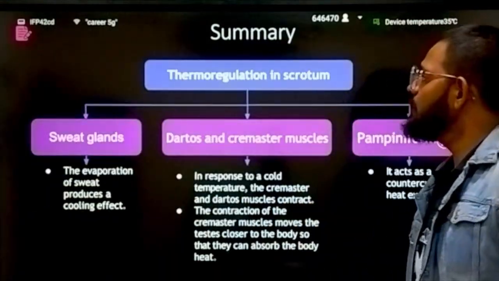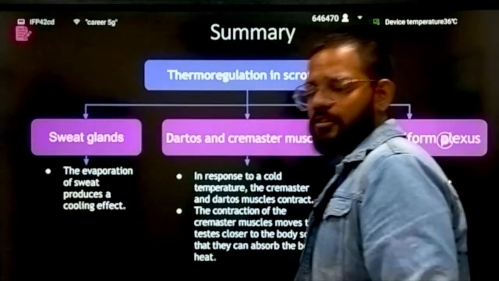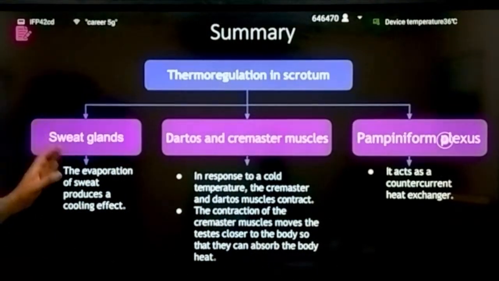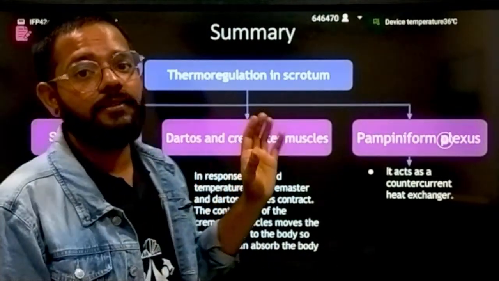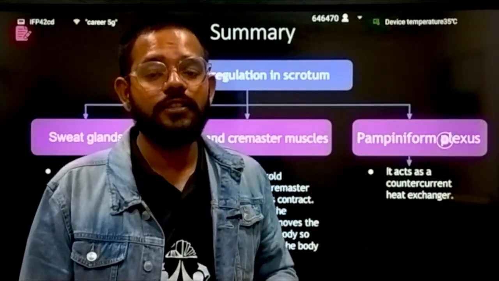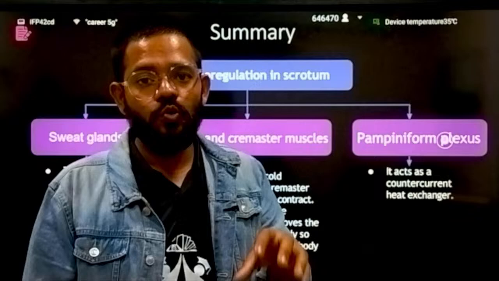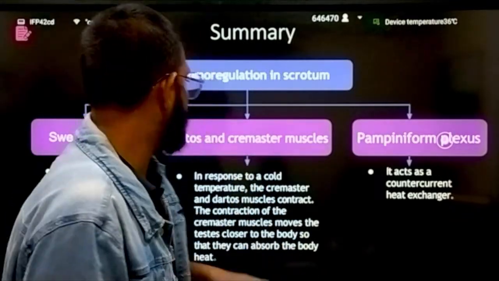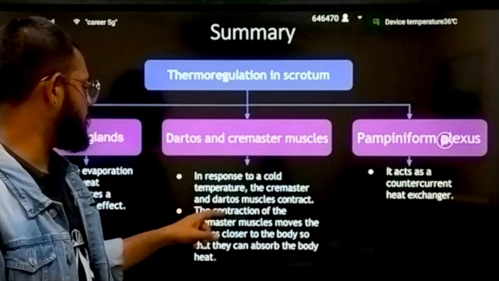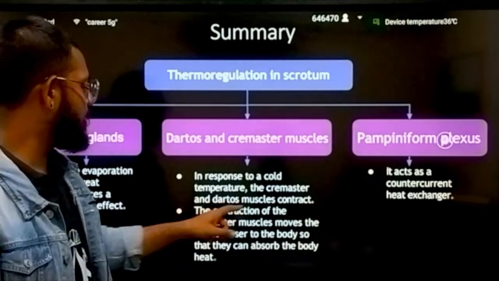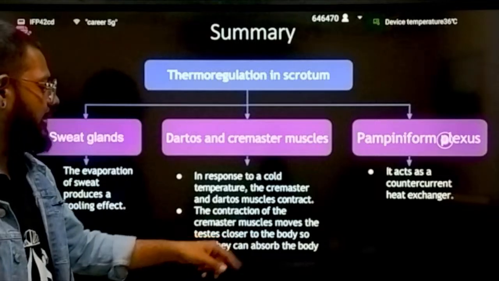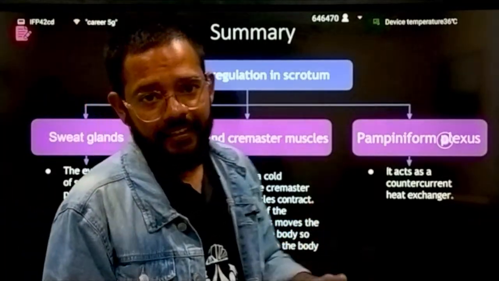Then we studied thermoregulation of scrotum, how you thermoregulate the temperature of scrotum. Sweat gland will produce sweat. Due to that sweat, evaporation takes place, and your scrotum becomes cooler and testes become cooler. Then we have dartos and cremaster muscle. In response to cold temperature, the cremaster and dartos muscles contract. The contraction of the cremaster muscle moves the testes closer to the body so that they can absorb the body heat in winter.